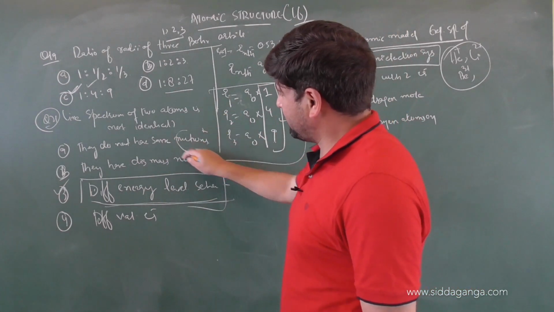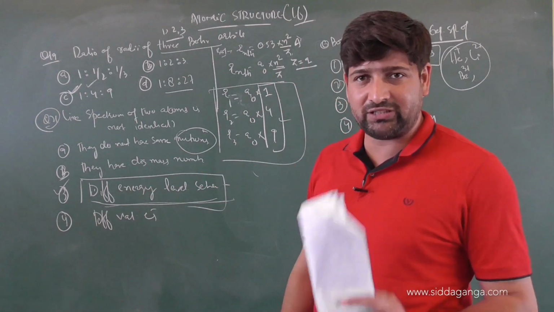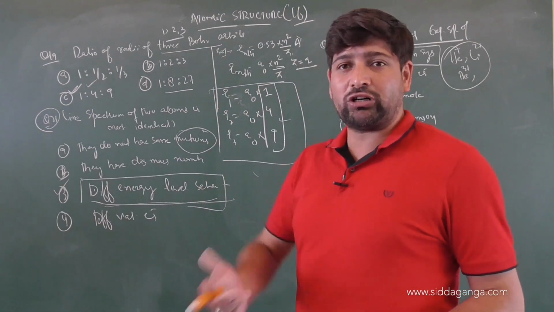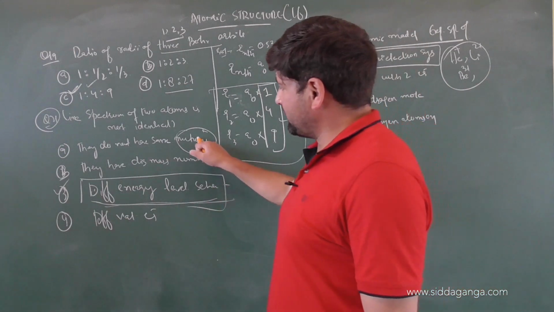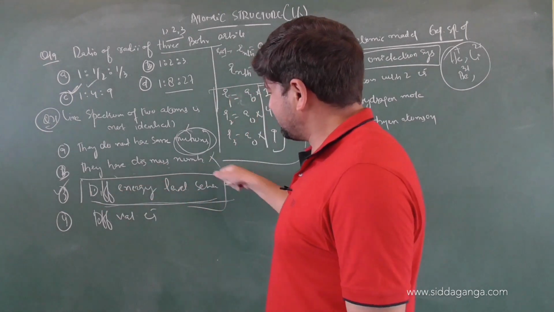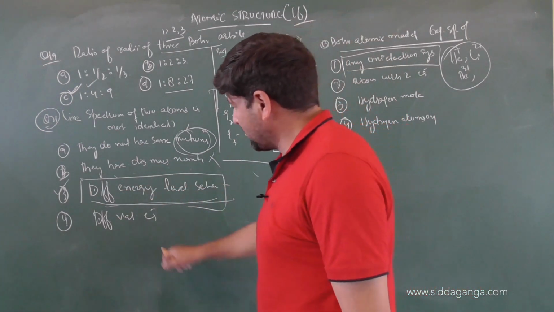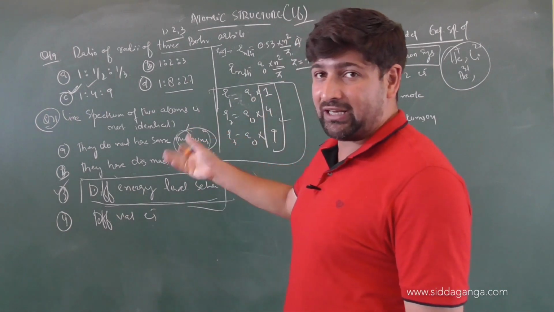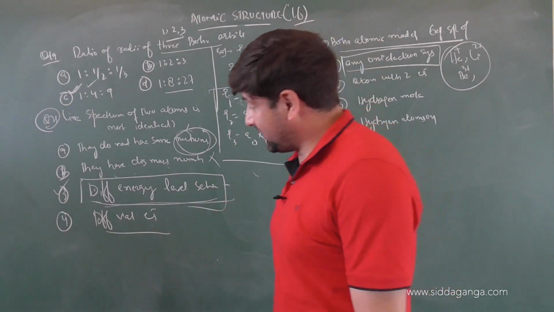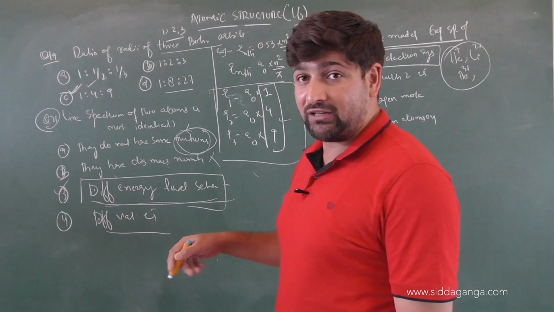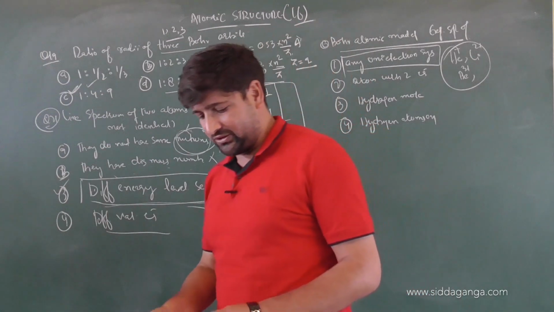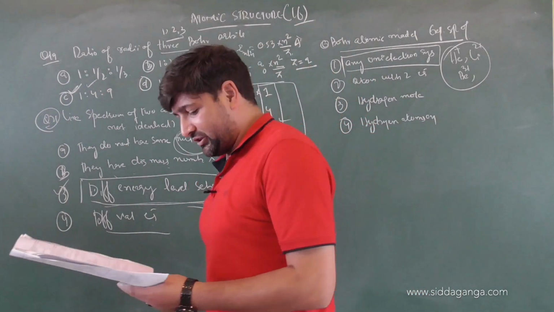The first option is not correct, because neutrons have nothing to do with line spectra. Line spectrum is associated with electrons, and the interaction of electrons with protons determines the amount of energy required for excitation. Neutrons only indicate the mass number, which has nothing to do with the interaction of electrons. Then the correct option is the electronic scheme. Electrons are present in shells, which we call electronic configuration. So it is not because of different valence electrons. It is because each electron in a particular energy level in different atoms will exhibit different properties because of different nuclear attractions. Clear? Good. Let us see the next question, children.